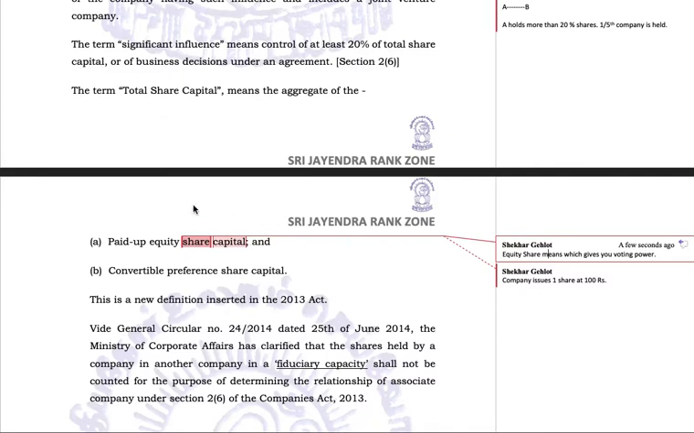That is why we deal only with those shares when we are discussing the term control or significant influence. That means we are discussing exclusively those shares which are equity shares. Equity shares means shares which give you a voting power. Or also convertible preference share capital. Convertible preference shares.